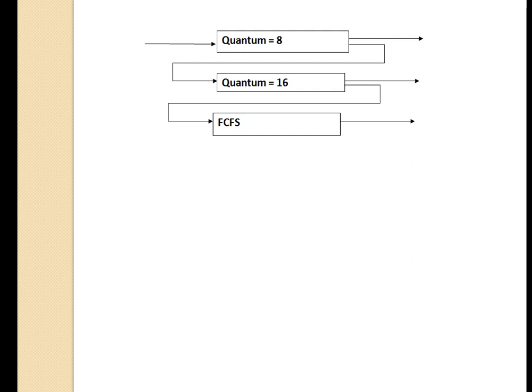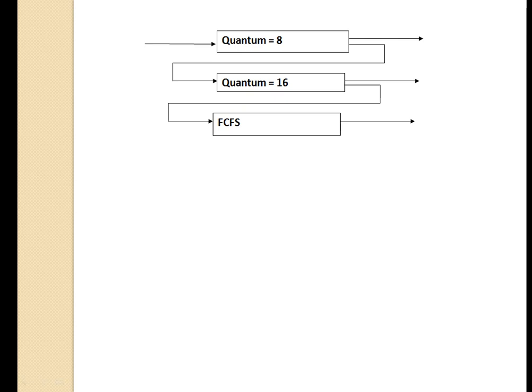A process that arrives for Q1 will preempt a process in Q2. For example, suppose a process in the third queue is executing, but at the same time a process arrives in Q0. The running process will be stopped and the new process will be taken for execution.